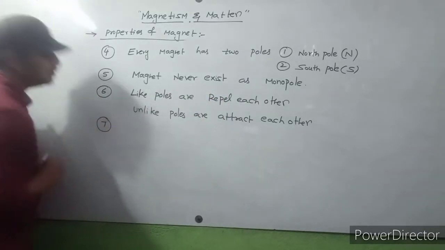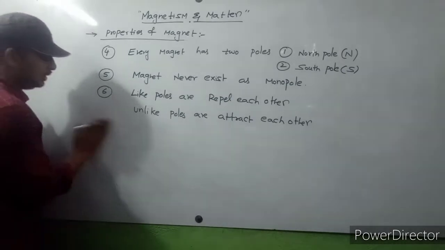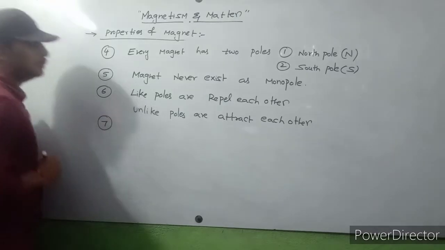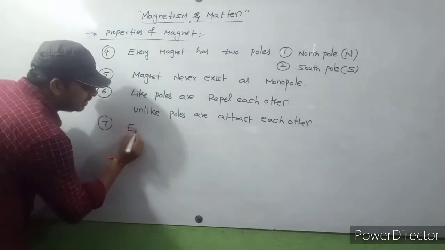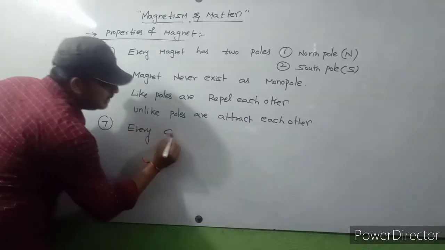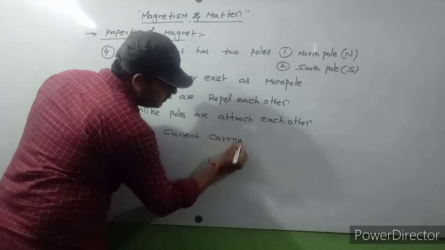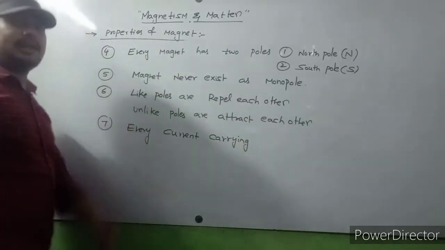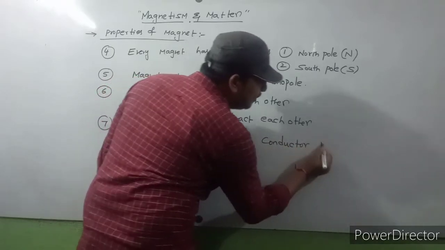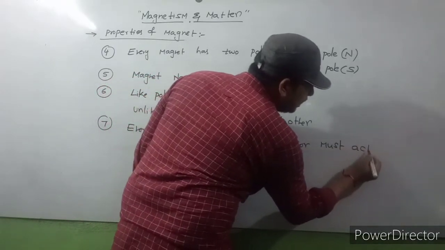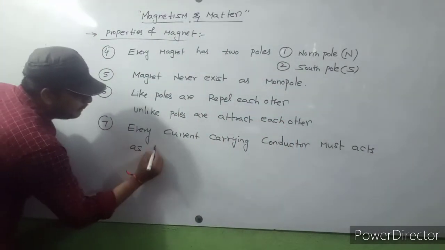Next, seventh property. Seventh property is every current carrying conductor must act as a magnet.